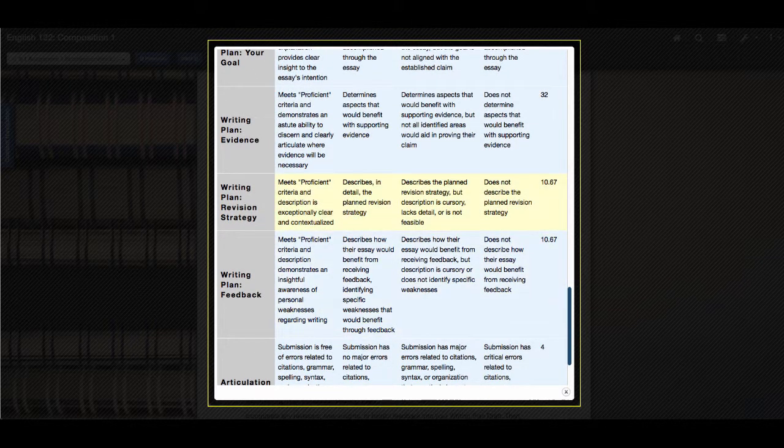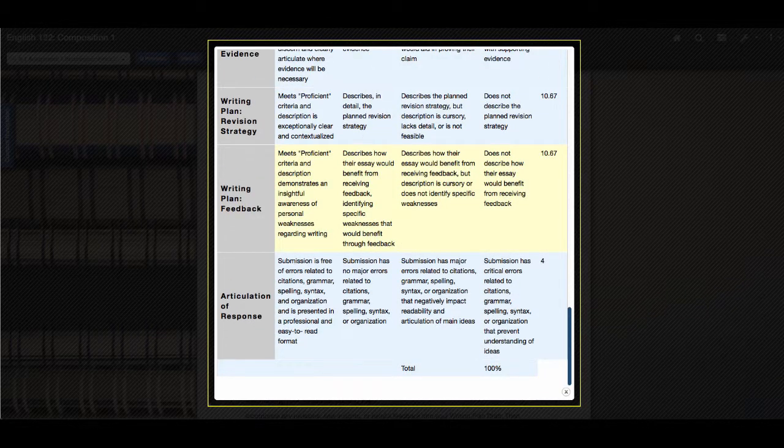The writing plan revision strategy. Later on in the module, the very last thing you'll be doing is revision needs. And sometimes before you know what kind of revision strategy you want to use, it helps to get through and do that last assignment just to make sure you know what you're comfortable with. And then how you plan to use feedback. And then lastly, the articulation of response.